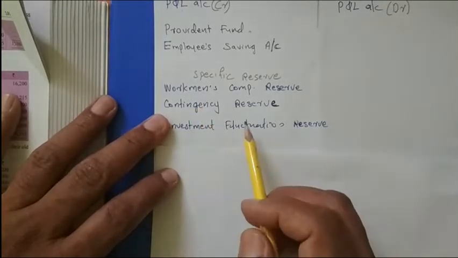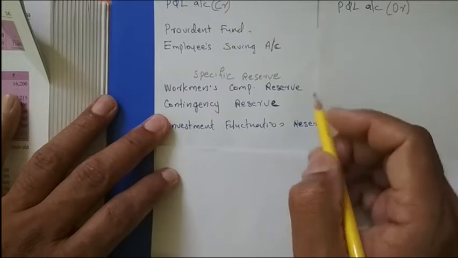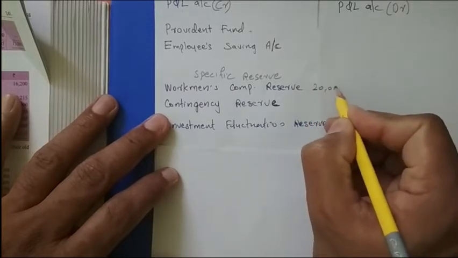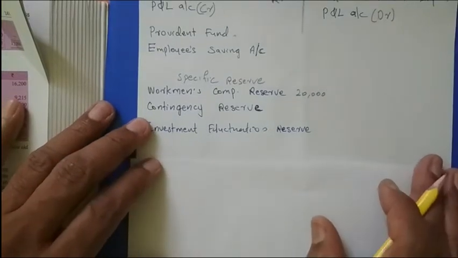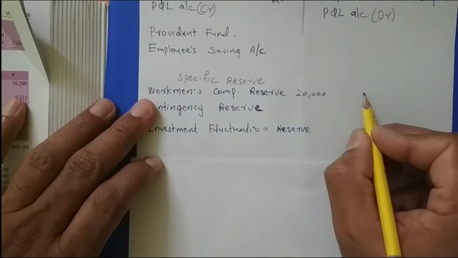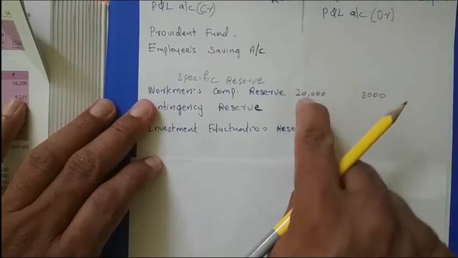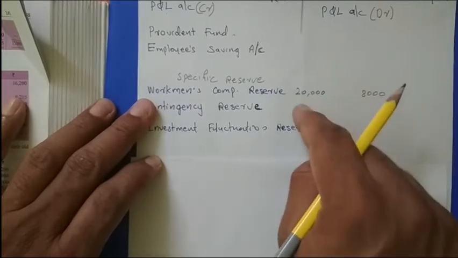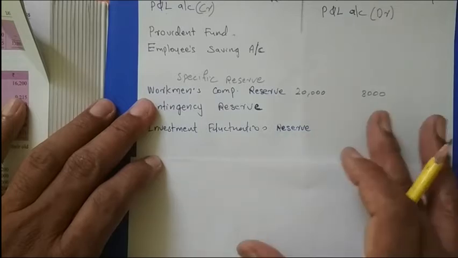For example, suppose a workman compensation reserve of 20,000 is given in the balance sheet, and at the time of admission, the question says the actual liability for workman compensation is 8,000. Then out of the 20,000, we will retain 8,000 in the business. The remaining amount, 12,000, we can distribute among the partners.